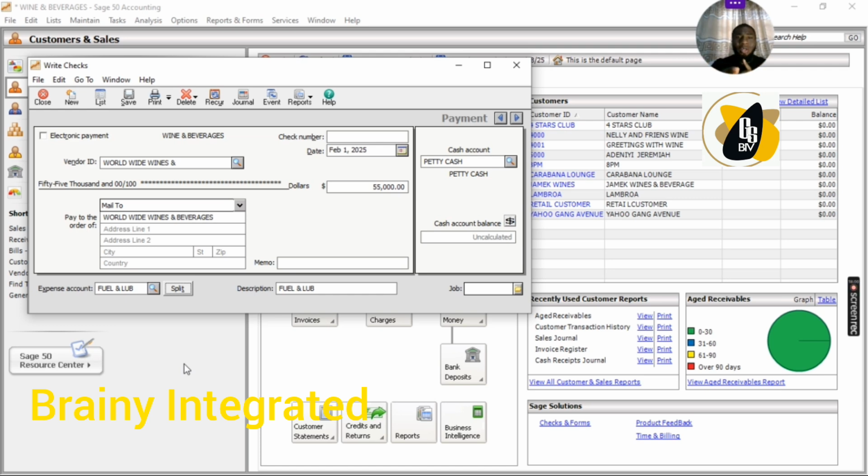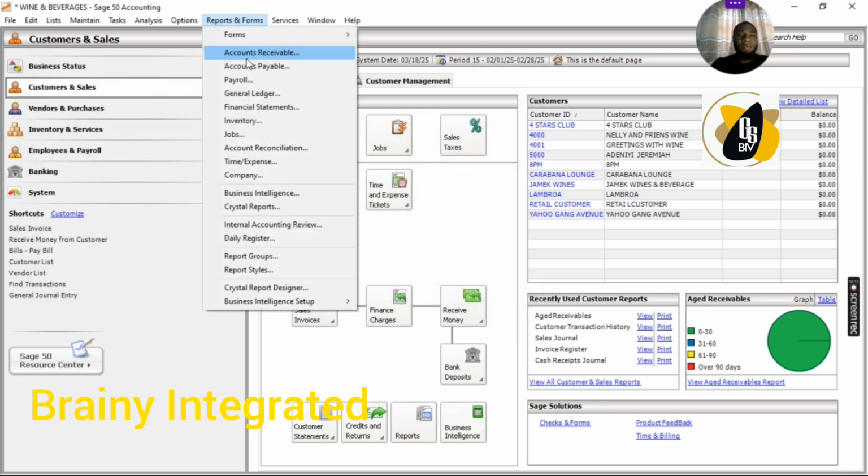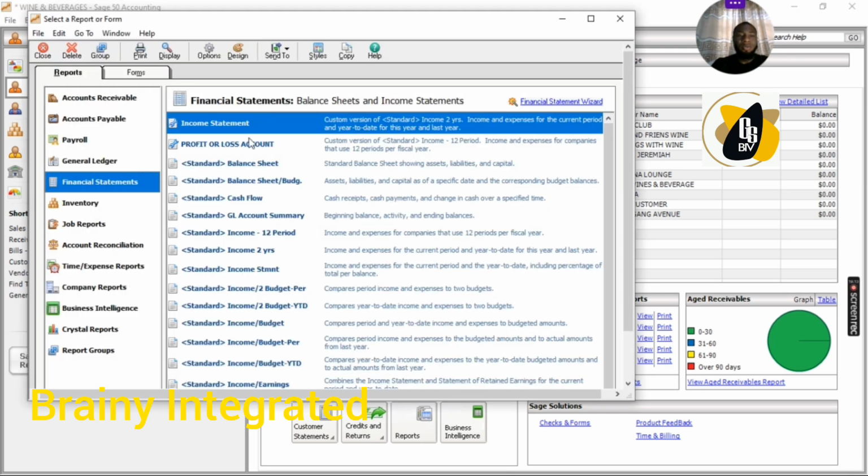As we spend this money, you see that the petty cash account would have reduced by 55,000. Let's save this. Once I save, I'll click on save. Now let's see the effect in the statement of financial position.